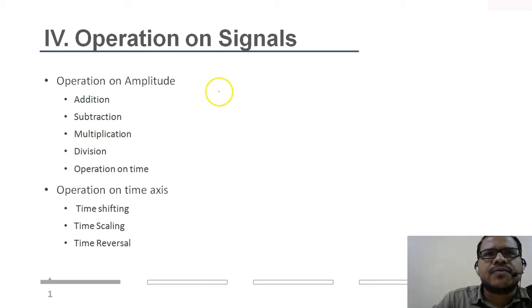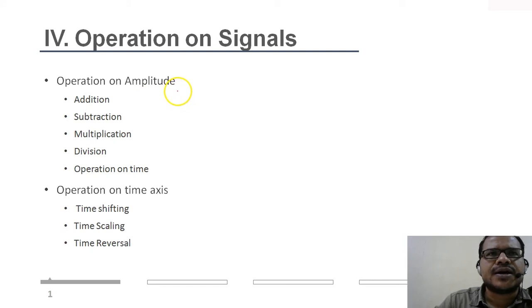Now let's see what are the different types of operations that we can perform on the signal. By operation I mean some mathematical operation, and the different mathematical operations that we can perform are either on the amplitude axis or on the time axis. If it is on the amplitude axis, then it can be addition, subtraction, multiplication, division. And on the time axis, there are different types of operations: time shifting, where you can shift the signal in the positive time axis or negative time axis; time scaling, where you can decrease or increase the time axis; and time reversal, where you can flip or reverse the time axis.